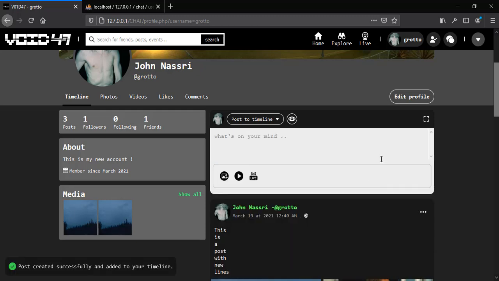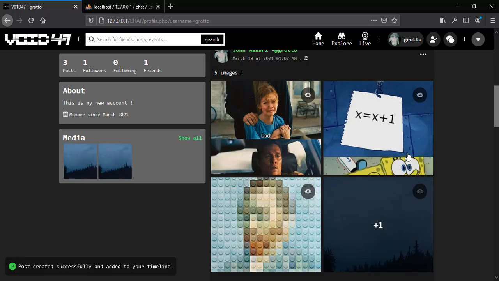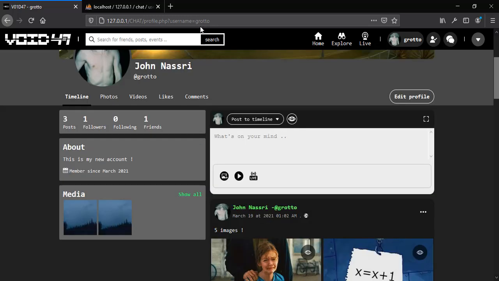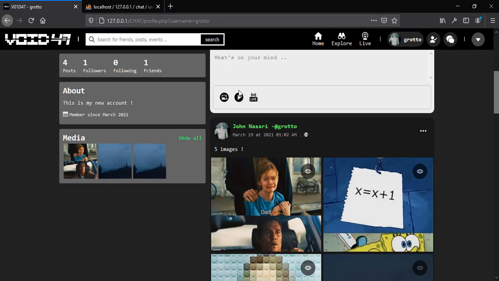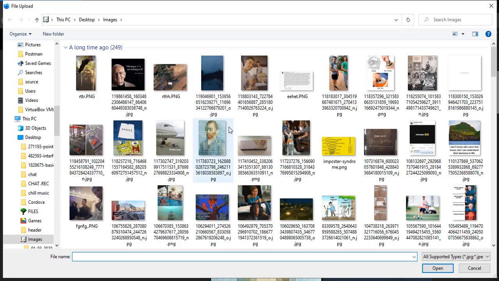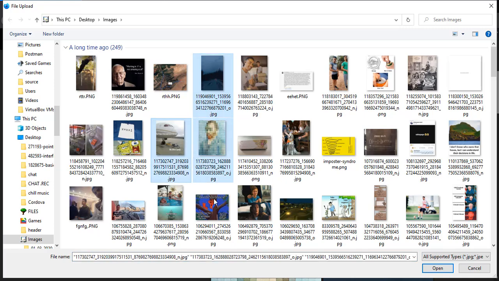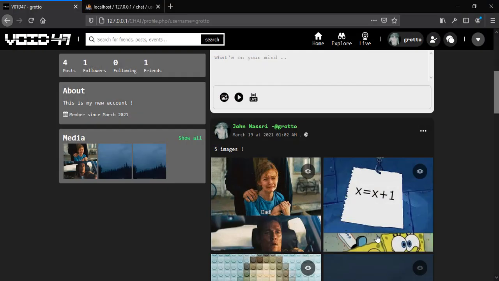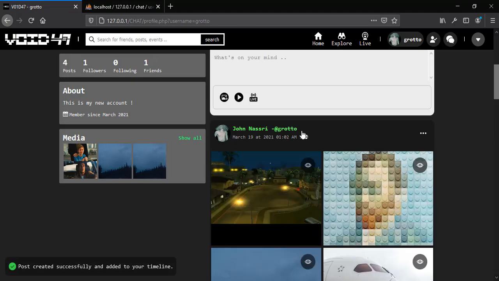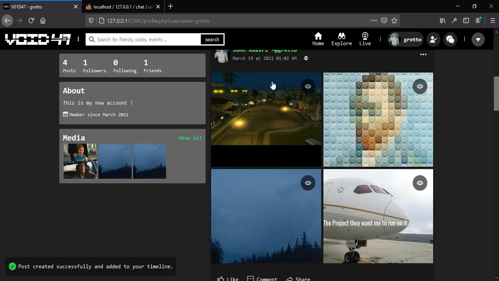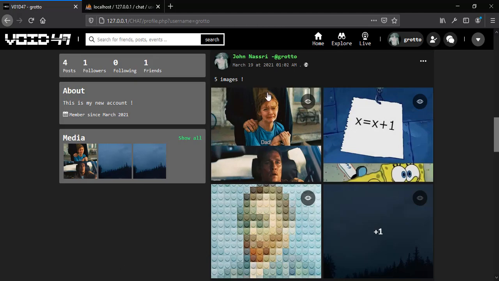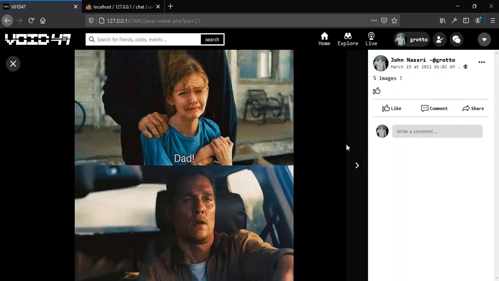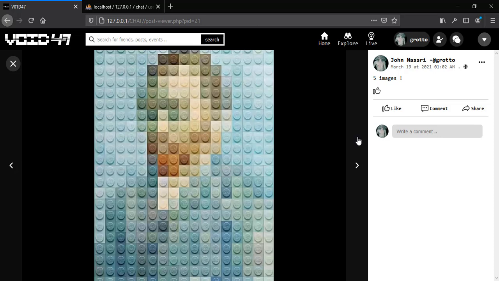Let's post these images right here, and as you can see, we have these 4 images and +1, which means we have more than 4. If we post just 4 images, let's go and post just 4 and post them, we get these 4 images like this. Now we have 5 right now because we have this +1. Let's check this. Now we have all these images, as you can see.